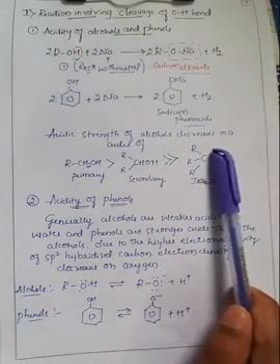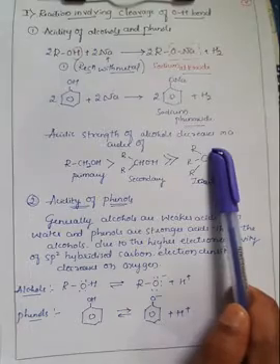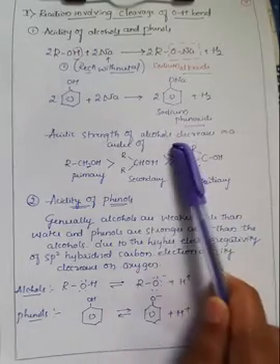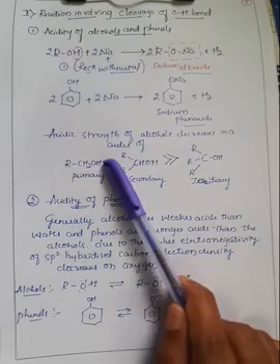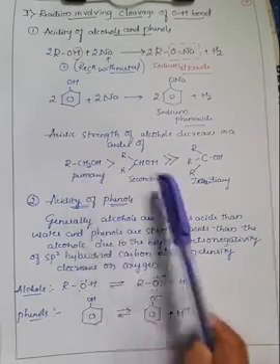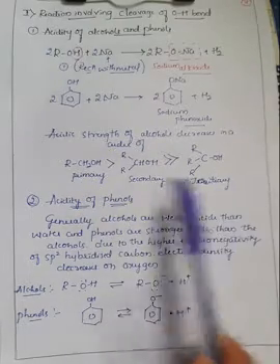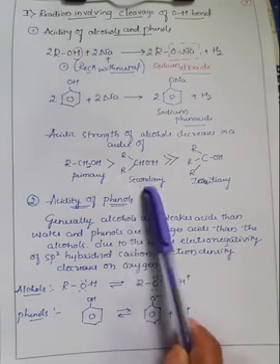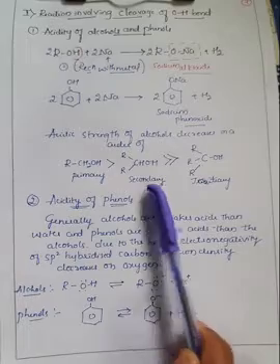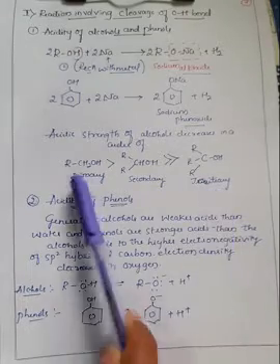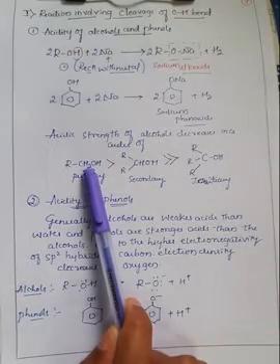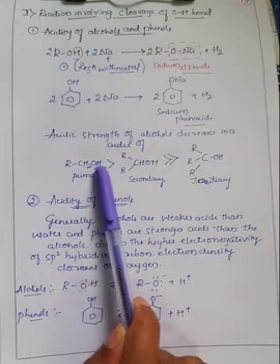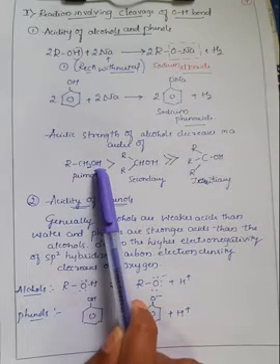So next we will compare the acidic strength of alcohols and phenols. First we'll understand that the acidic strength of alcohols decreases in the order of primary, secondary and tertiary, which means primary alcohols are more acidic than secondary, and secondary are more acidic than tertiary. In primary, only one alkyl group is attached along with the OH group. So that is RCH2OH, that we have studied in the classification of alcohols.